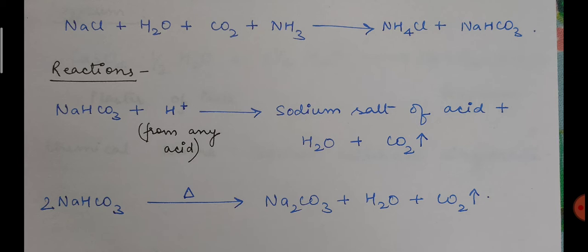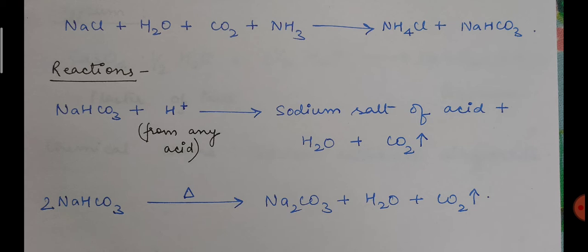So what is baking powder? Baking powder is a mixture of baking soda and edible mild acid. So mild edible acid means you can take tartaric acid or you can take citric acid. Both can be used. So in the baking powder, we are simply mixing baking soda and tartaric acid or citric acid.